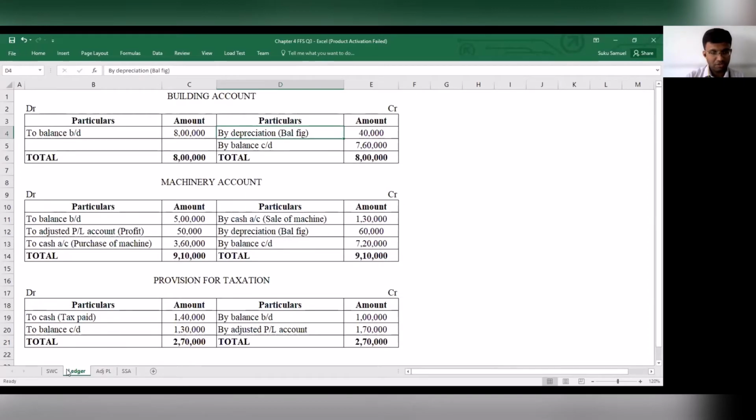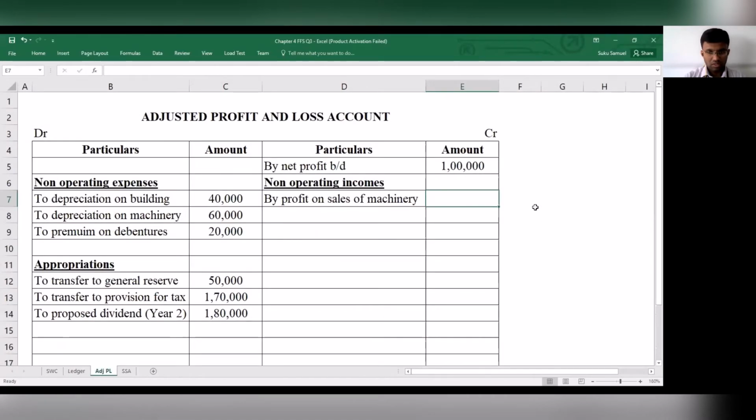By profit on sale of machinery, that works out to be 50,000. So 50,000 also we have considered.